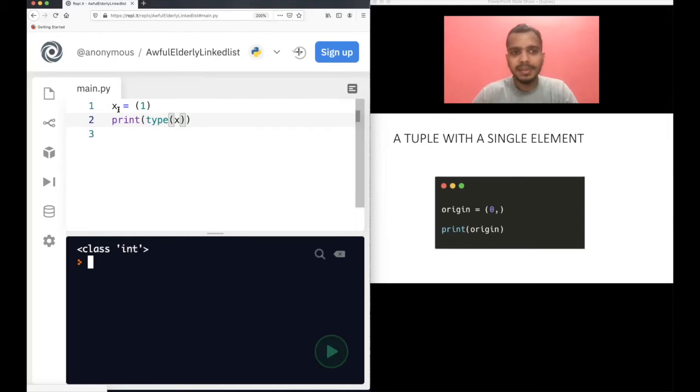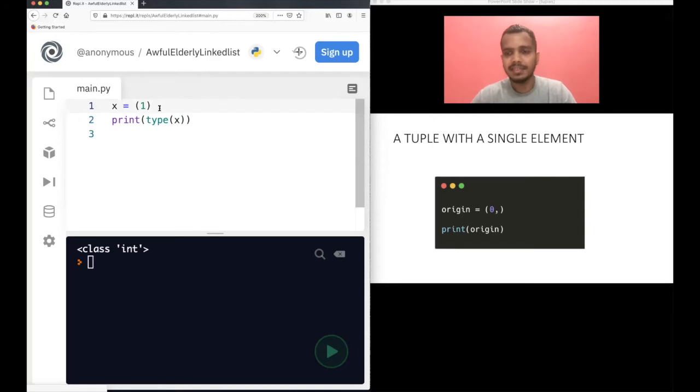Now you will tell me that, okay, I have only one variable on the left-hand side, and still, with this parenthesis here, it's telling me it's an int. What's happening? As I told you, if you have multiple variables on the left-hand side, they are by default all integers, not a tuple. But here I have only one element, so why is it not a tuple?